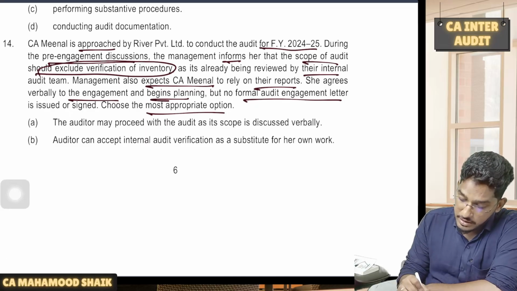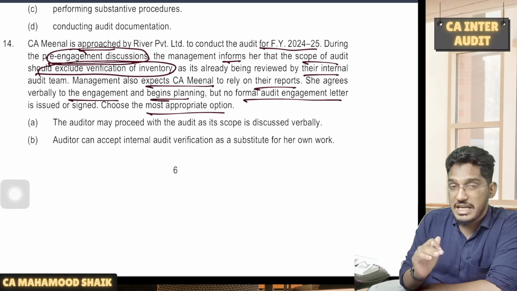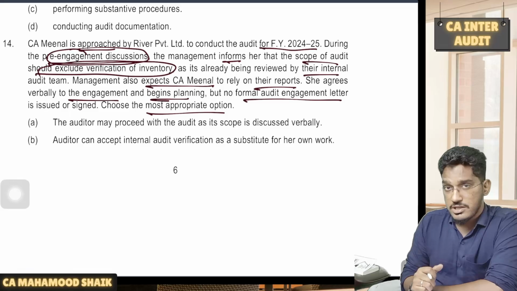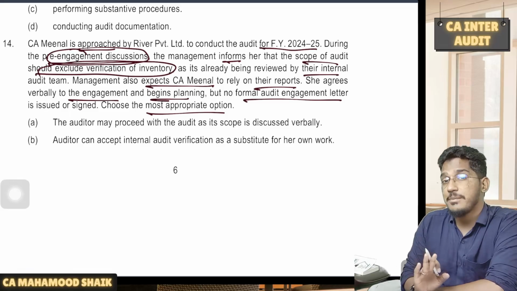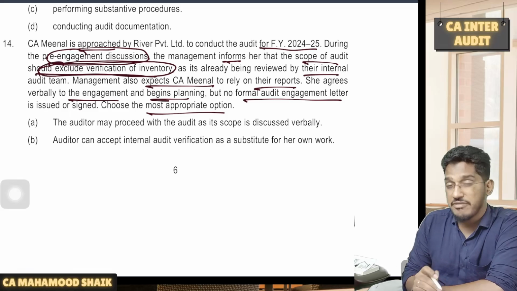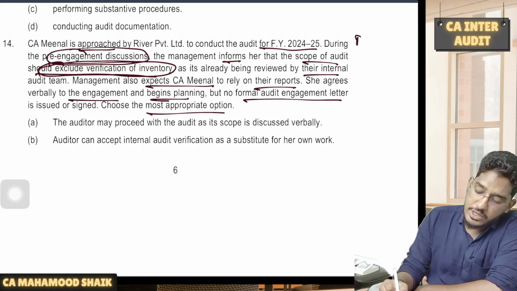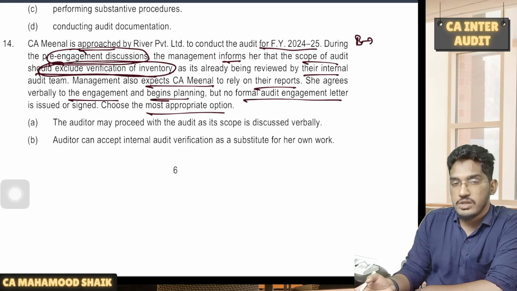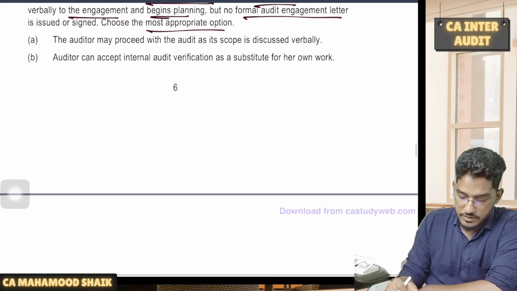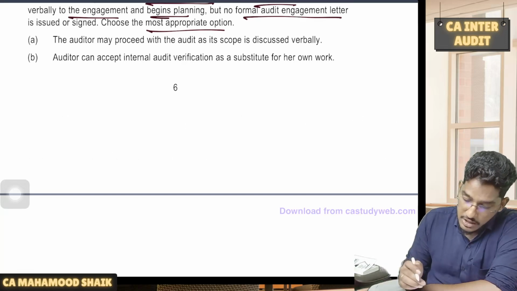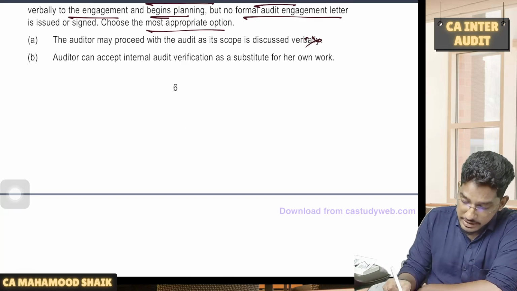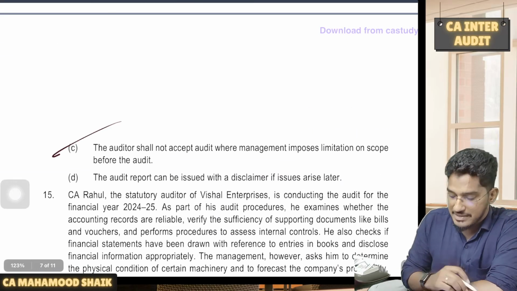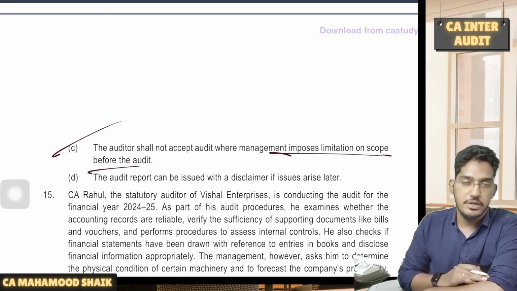See, this is happening during pre-engagement discussion, that means even before you accept the audit. As a part of your pre-engagement discussion, before you even accept the audit, management is putting a limitation on your scope. They're saying that you should not verify inventory. So if before accepting the audit, you came to know that management is imposing a restriction on the scope of your work, what should we do? SA 210 says don't accept the engagement, right? So if you look at the options, the auditor may proceed with the audit. No. Auditor can accept internal audit verification as a substitute. No. The auditor shall not accept the audit where management imposes a limitation on scope before the audit.